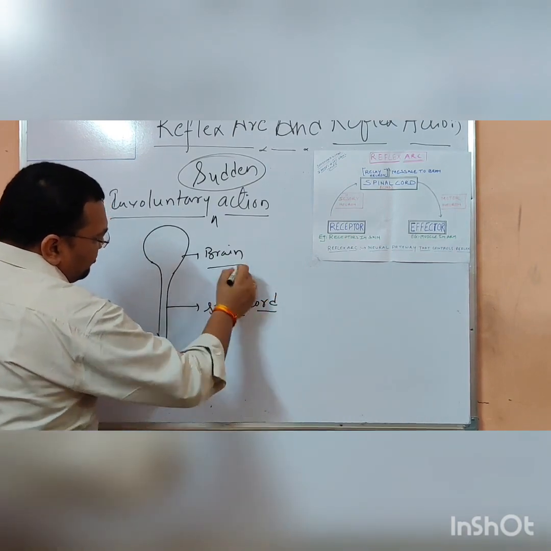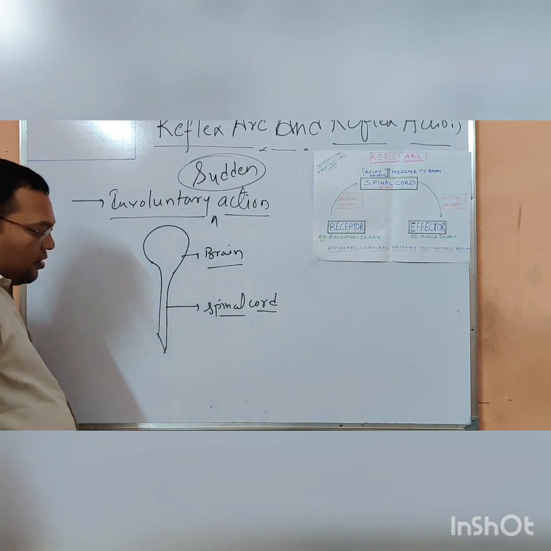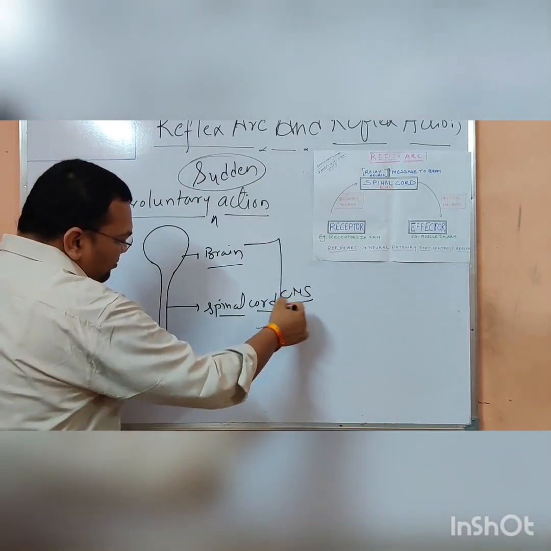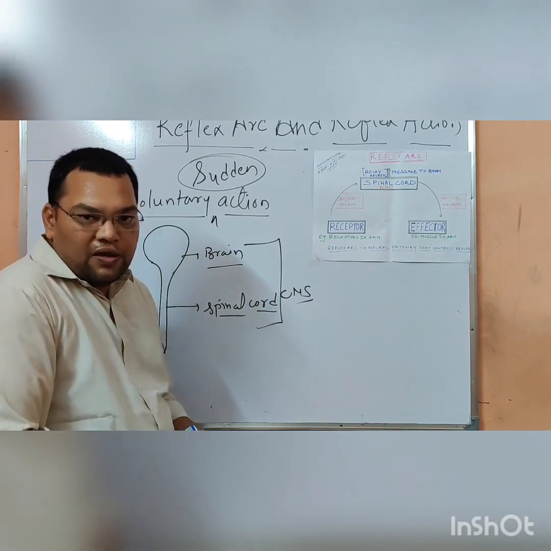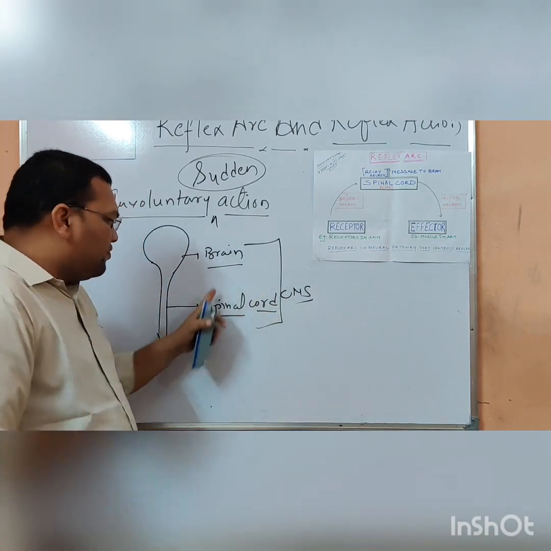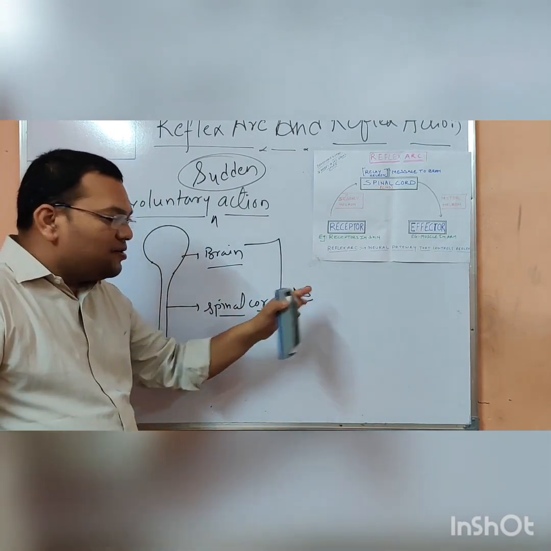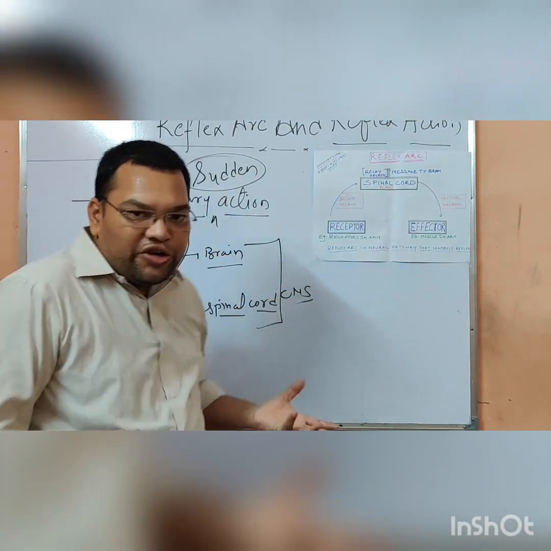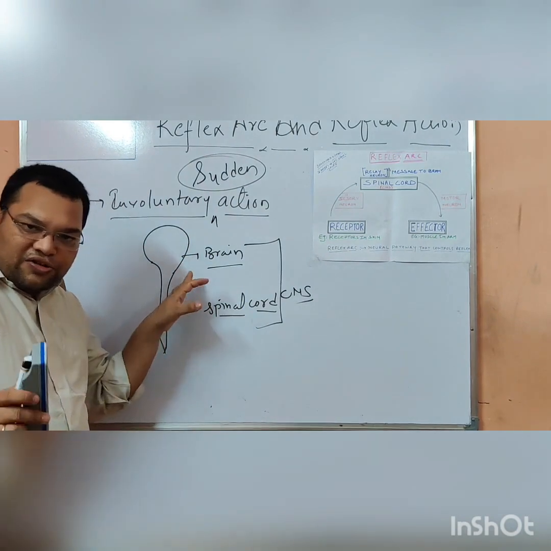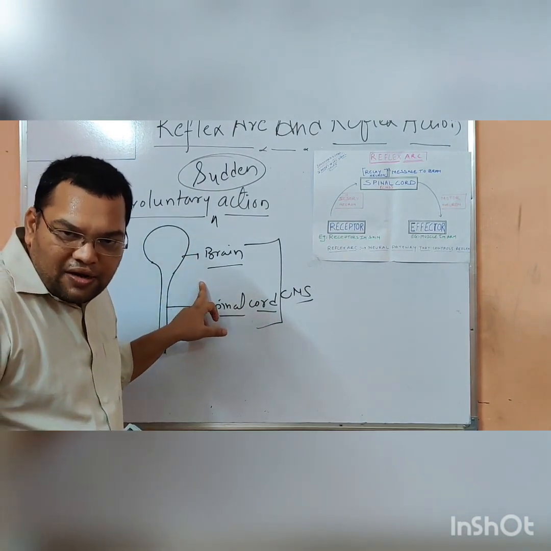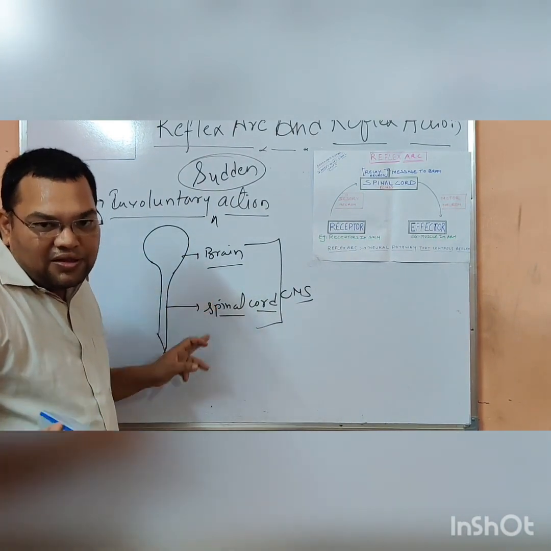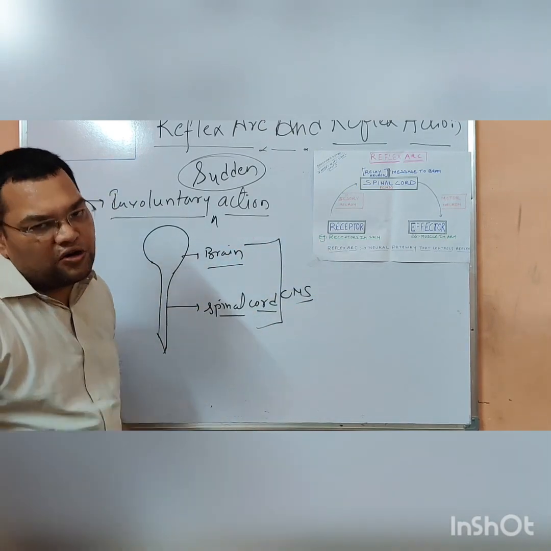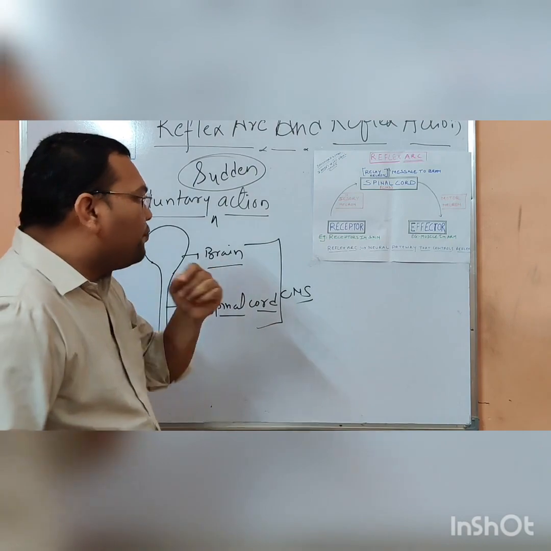There is a brain and the spinal cord. Now these two comprise the CNS, that is the central nervous system. I told you in the previous class. Now the message is going to be processed here in the brain, and sometimes the message is processed in the spinal cord also. I am telling you how.